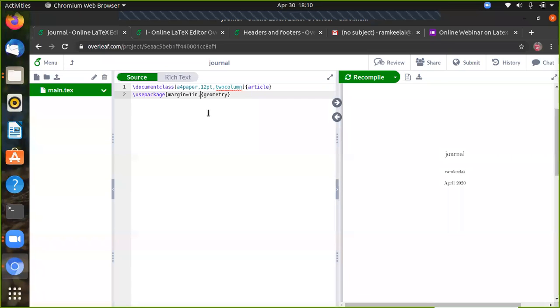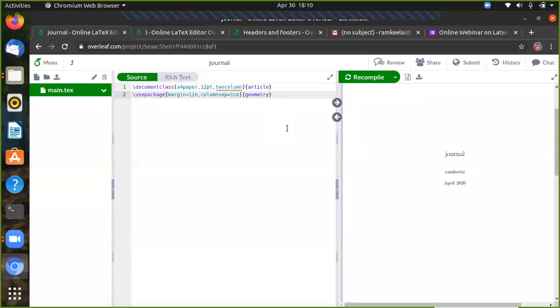And we define two columns, column 1 and column 2. We have to give a column space, the column separator, which is equal to some 1 centimeter.